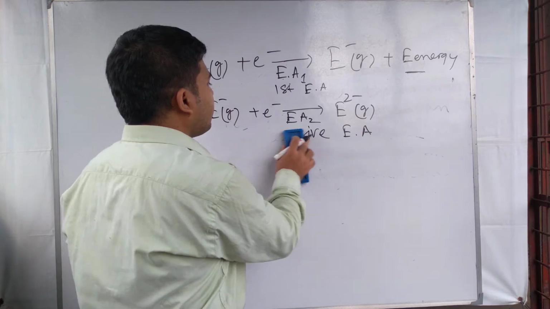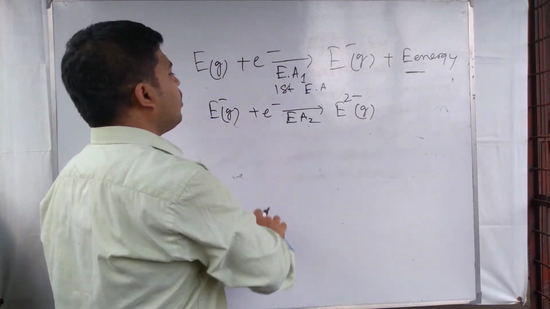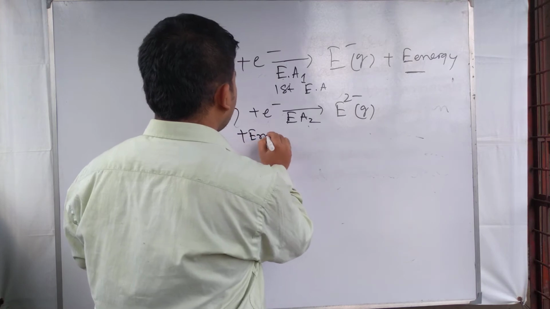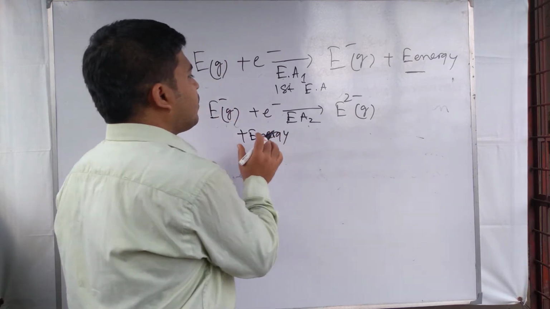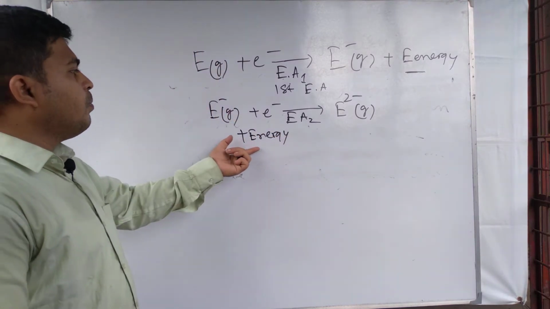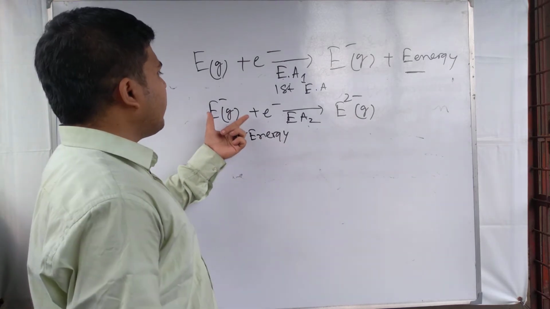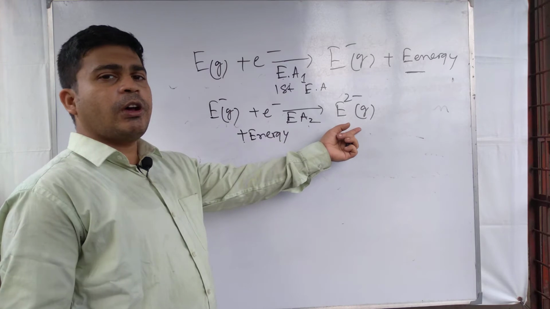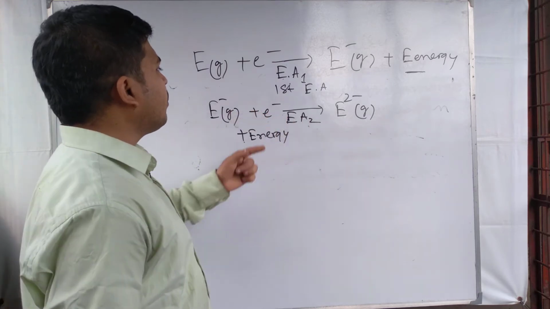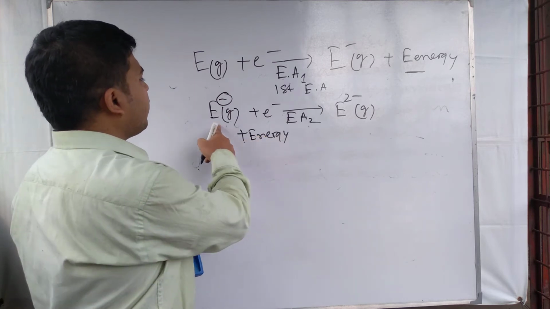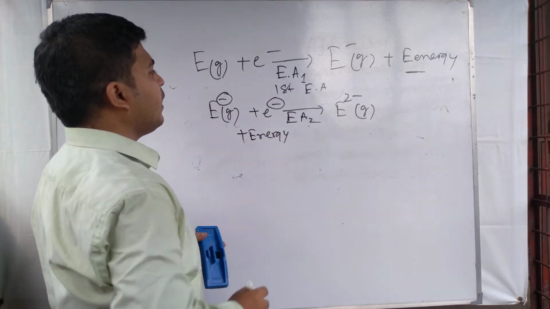Generally, in case of second electron addition, the energy is not released; energy needs to be supplied for addition of a second electron to the E minus because of repulsion. Both are negatively charged, the anion and the electron.